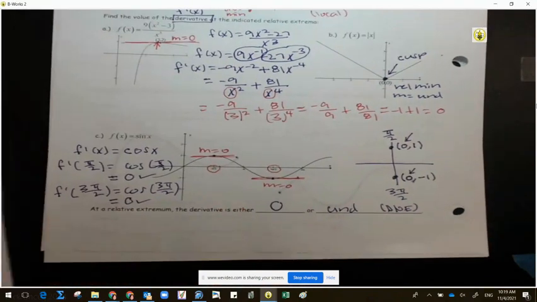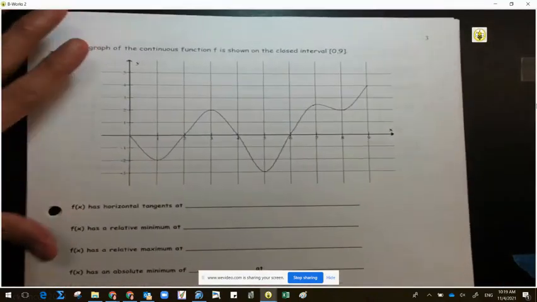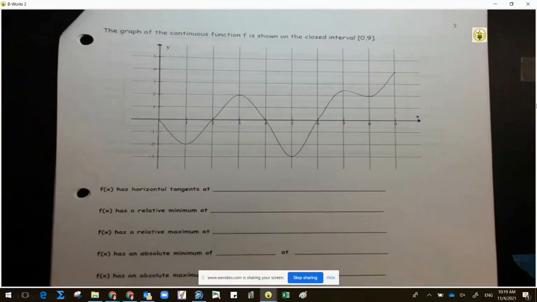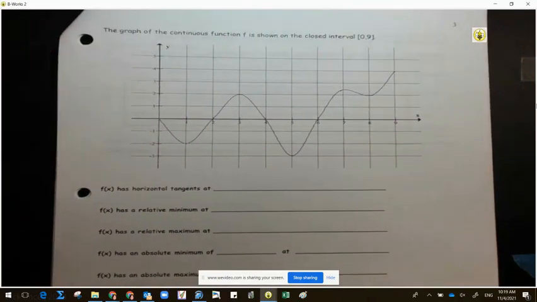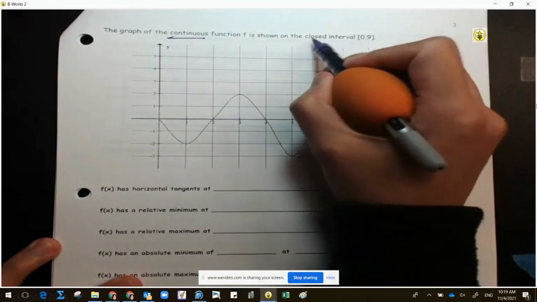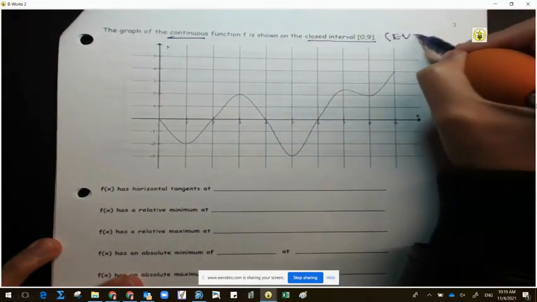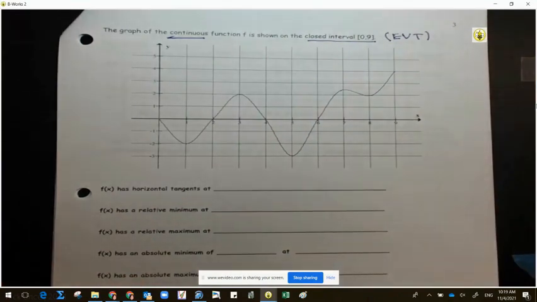All right? So last page, that's going to wrap everybody up. Milo, go ahead and read the instruction on the top. Graph of the continuous function as was shown on the closed interval. So it is continuous on a closed interval. So can I use extreme value theorem with the condition given? Yes, we can. Continuous, closed interval, yes, we can.